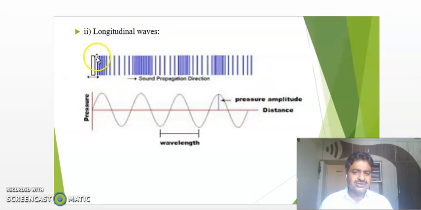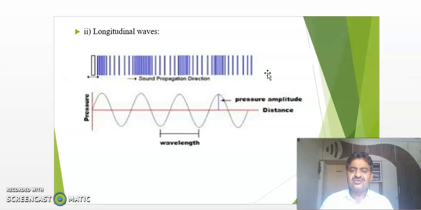In a transverse wave, the particles were moving in upward or downward direction, up and down. But here the particles propagate in the same direction as the wave. I mean, the particles' direction and the direction of the wave is one and the same.